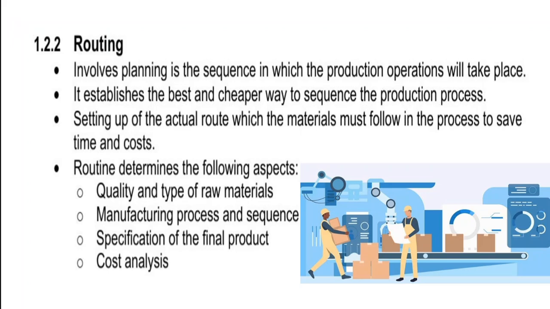And therefore, if we are able to achieve that, then in essence, we'll be able to make a profit, right? Now, during this stage, we need to also look at our raw material, the quality and the type of raw material that we need for this item. Again, as much as we want to cut down on cost, we don't compromise too much on our quality because we want to retain our customers. We are not trying to chase them away. We don't want to make one-off profit. We want recurring profit.